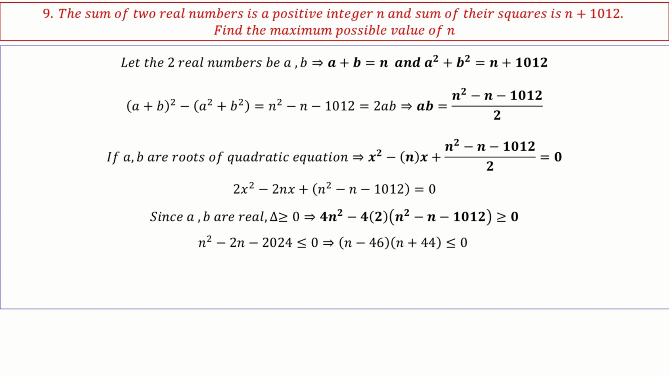Finally I get this quadratic: n square minus 2n minus 2024 is less than or equal to 0, which is (n minus 46)(n plus 44) less than or equal to 0. From this we can tell the range of n. n is between minus 44 and 46. And he is asking for the maximum possible value of n, which is 46 out of this. So the maximum possible value of n is 46.